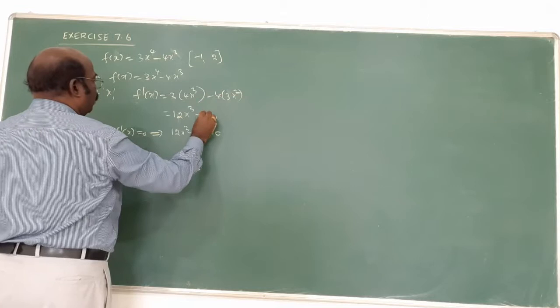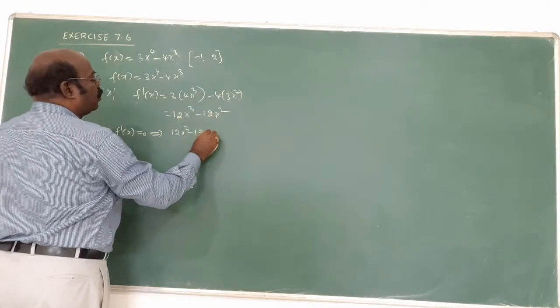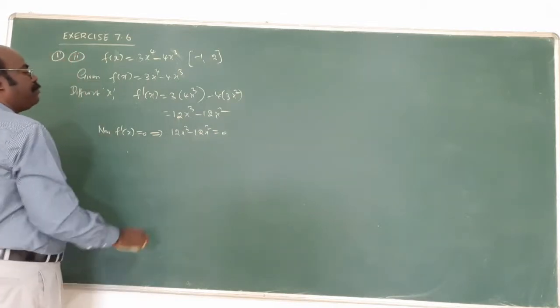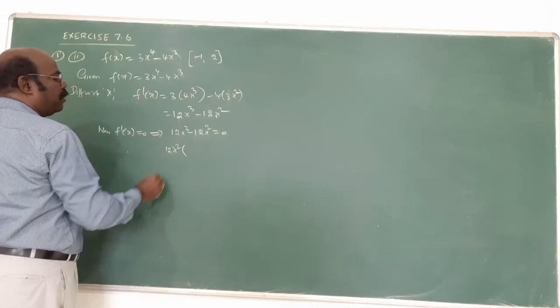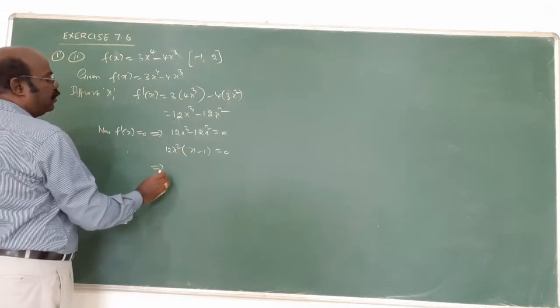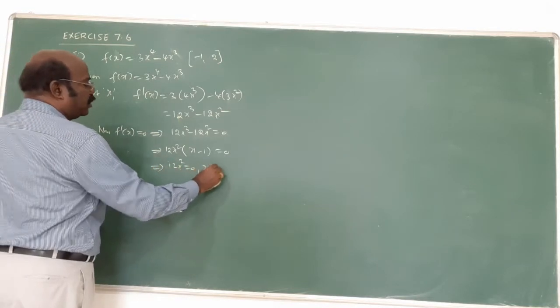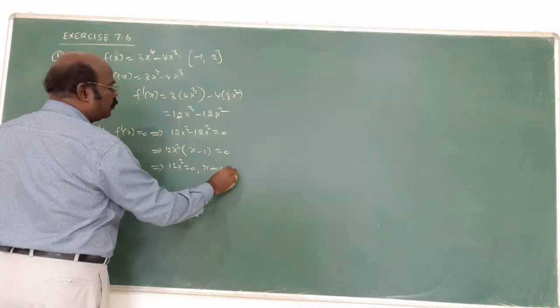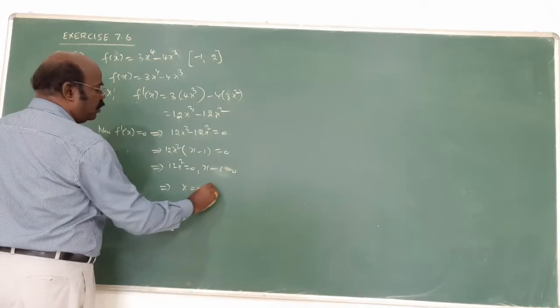Now multiply 12x square. Now out of these two, what is common? X square is common. 12 is also common. Am I right? What is the remainder? X minus 1. That's the factor. 12x square equal to 0 or x minus 1 equal to 0. Therefore, x equal to 0, x equal to 1.